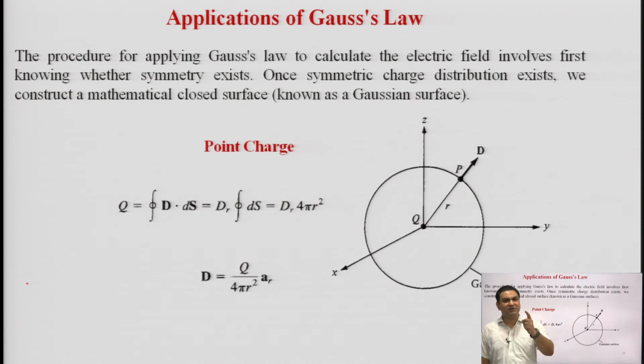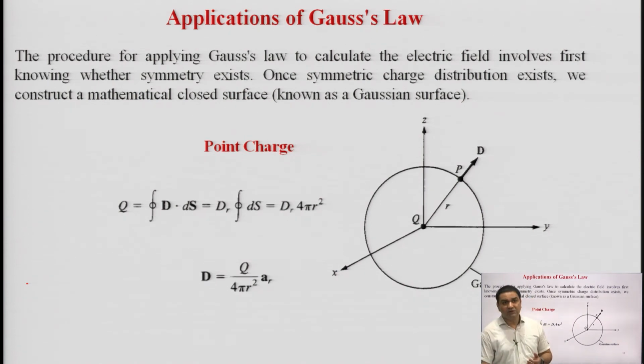You can obviously see that Coulomb's law is very similar to the formulation of electric flux density, because as we know, D is equal to epsilon E, and when we put the value of epsilon, it becomes Coulomb's law.